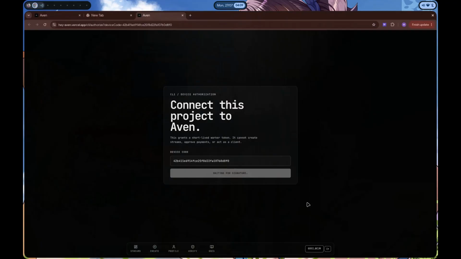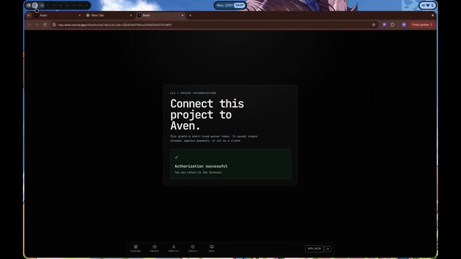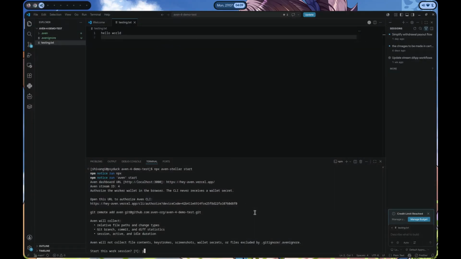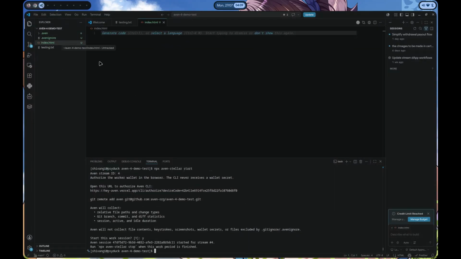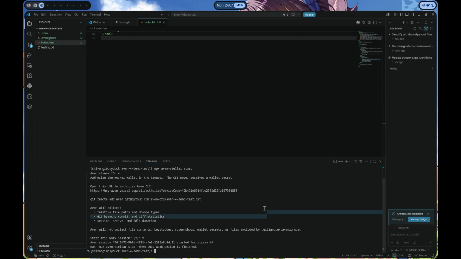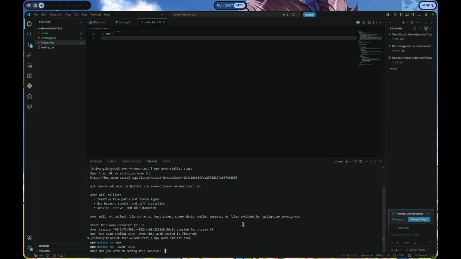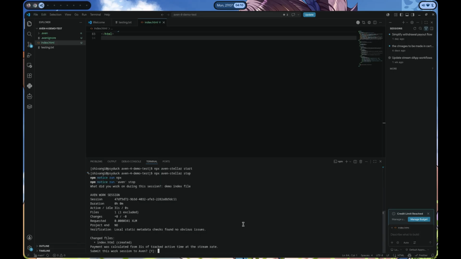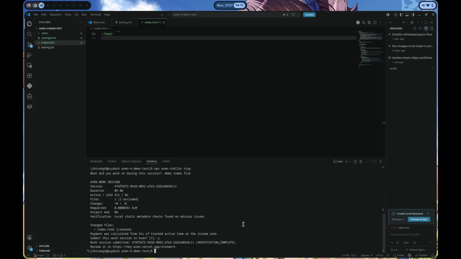Once I do this, then I can go back to the terminal to do the changes and to start the session. For demo purposes, I'll be creating a file index.html and putting on some code in that. Now I'll run the command npx aven stellar stop to terminate this session here. Now it will ask me to write the gist of the session. So let me say that this was a demo index file. When I click on enter, it will ask me if I want to submit this work session to the web app. I'll click on yes. And then I can see that the work session is submitted and the same can be reviewed on the dashboard.